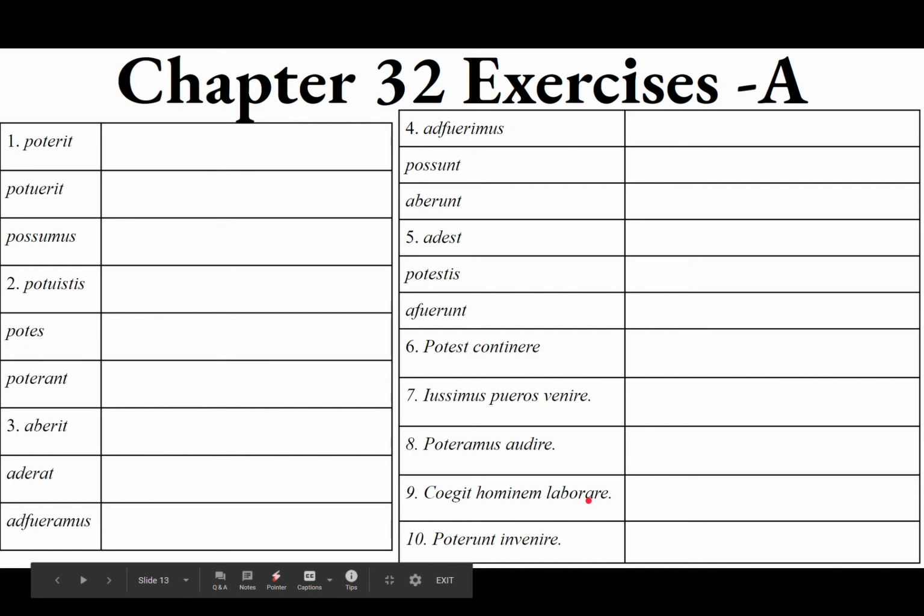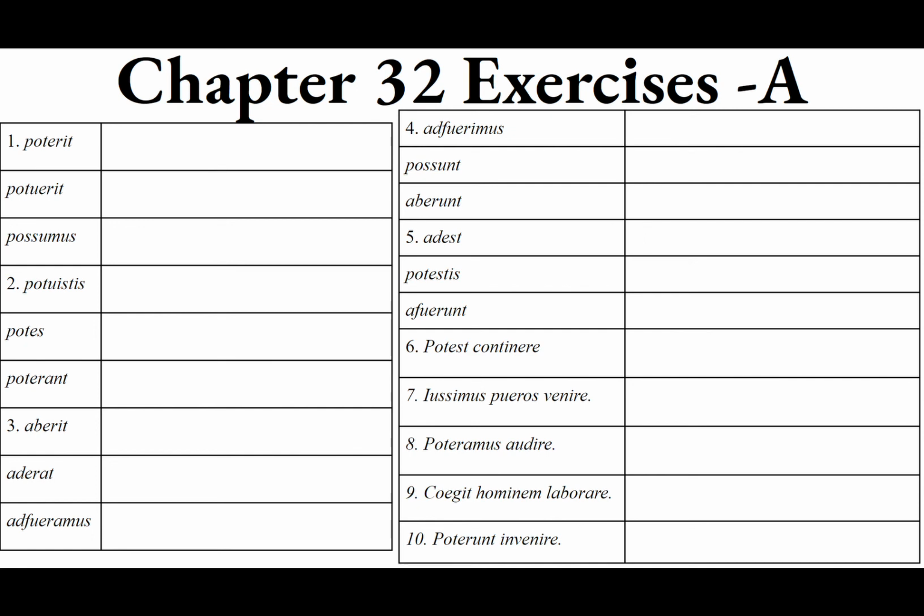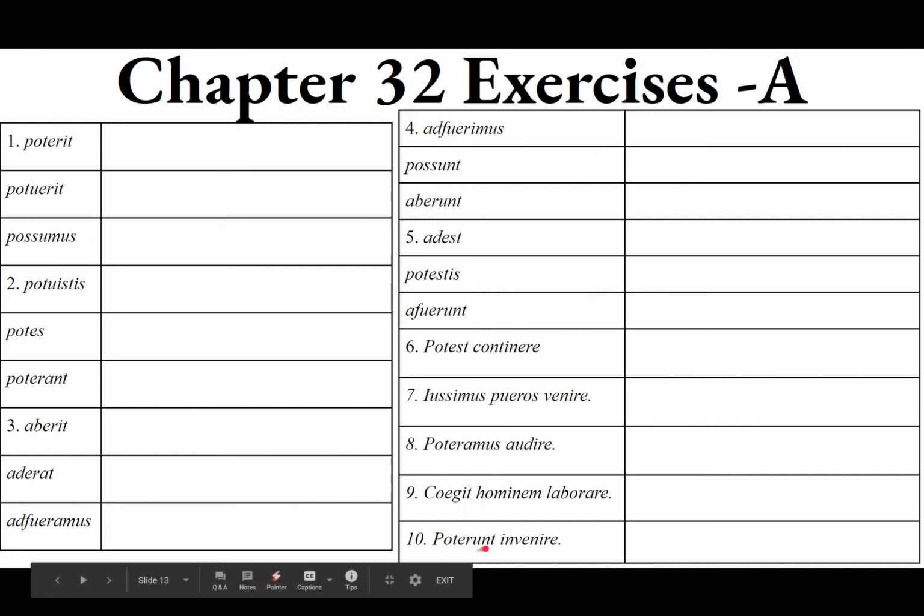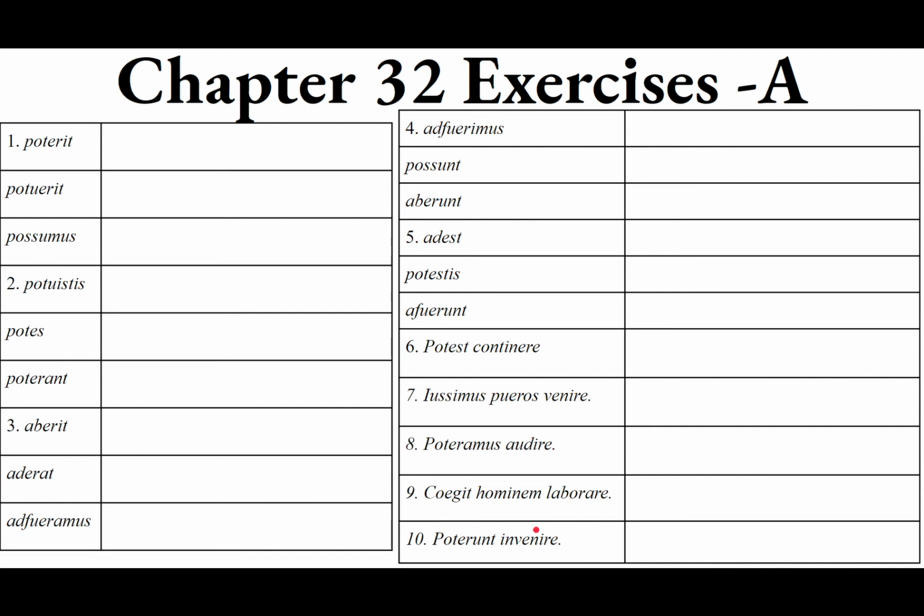And then number 10, poterunt invenire. So poterunt, that's the future. You can see erunt, third person plural future. They will be, pot, able to. They will be able to, complementary infinitive, invenire. Invenio, invenire, inveni, inventus, to find. They will be able to find.